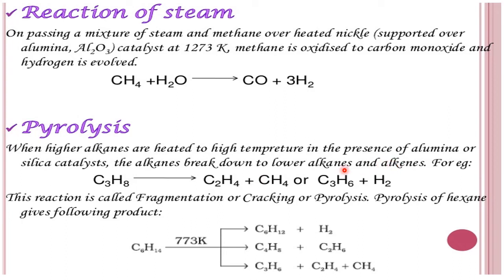This is C3H8, propane. Upon pyrolysis it gives what? Ethene, an alkene, and methane, an alkane, or one more possibility, C3H6. This is what? Propene and the hydrogen. Either this or this will happen. So what is the highlight of this reaction? Bigger alkane becoming the small fragments, small units.